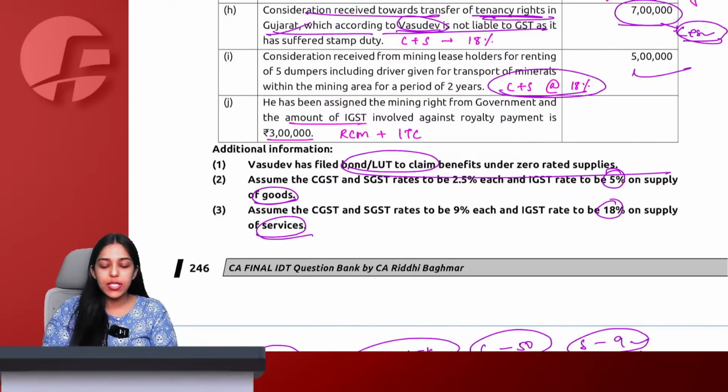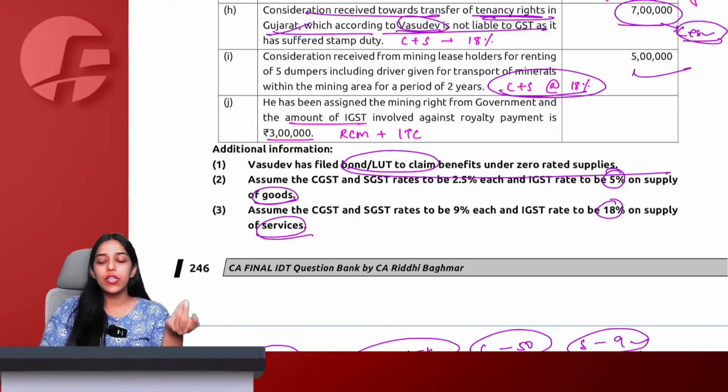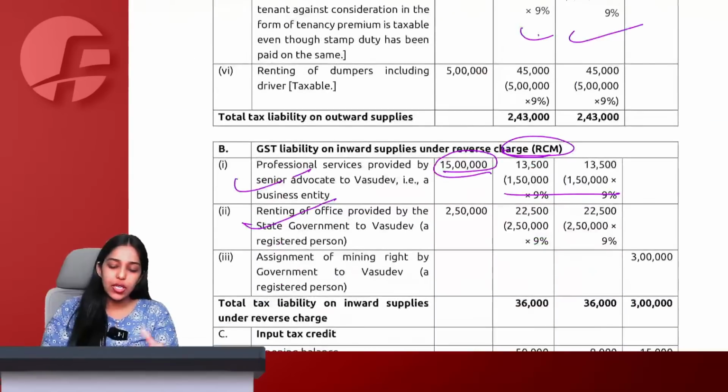CGST and SGST. I have received consideration because I have given dumpers on rent. Very simple. Dumpers are given here only for the mining area, which is in Gujarat. We are also in Gujarat. So CGST plus SGST at 9% each, this is going to be taxable.